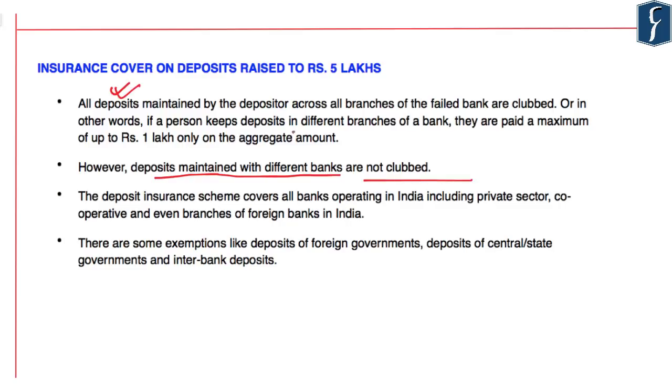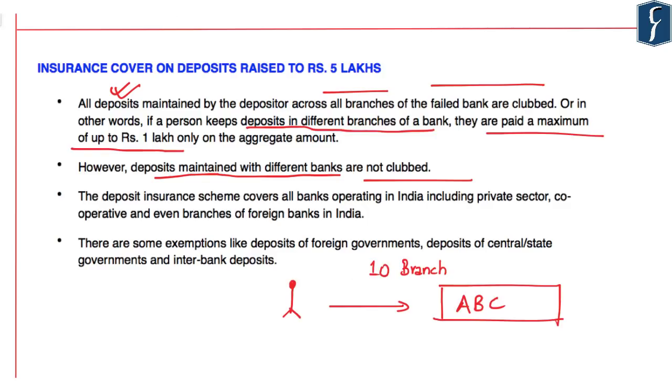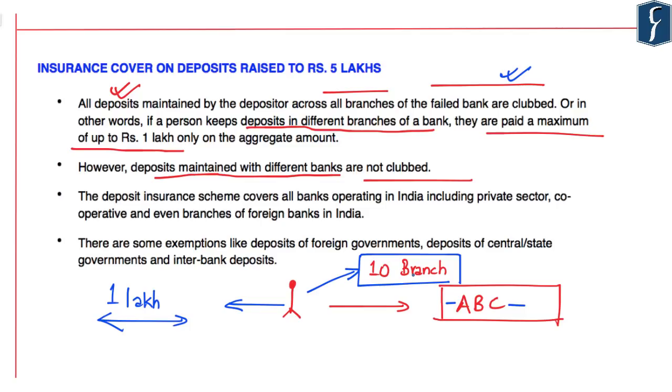Now, it's important to note that deposits maintained with different banks are not clubbed. However, deposits maintained by a person across different branches of the same bank which has failed are clubbed. Suppose a person has 10 different accounts in the same bank ABC in different branches. In case this bank fails, then he shall be paid a cumulative sum of rupees 1 lakh, and this will be inclusive of all his accounts in the 10 different branches. So all branches of the failed bank are clubbed in case money has to be paid on failure of a bank, but deposits maintained with different banks are not clubbed.